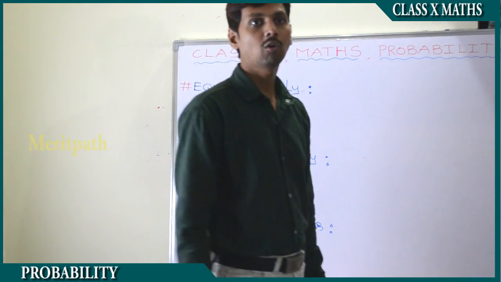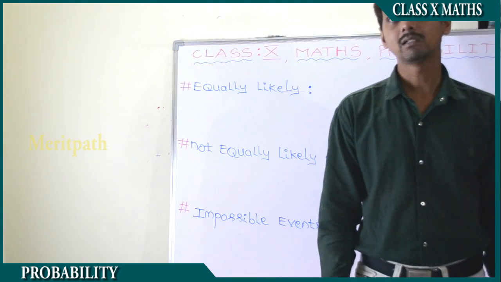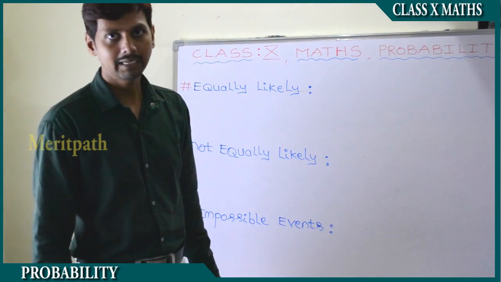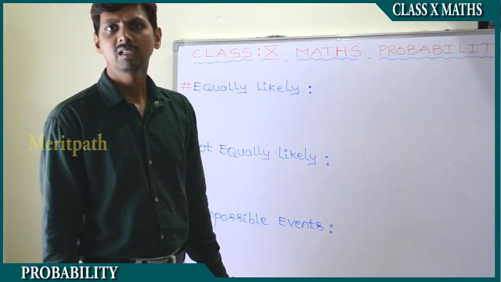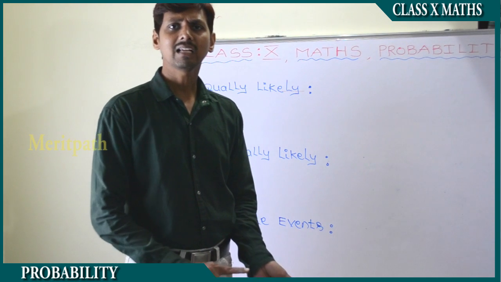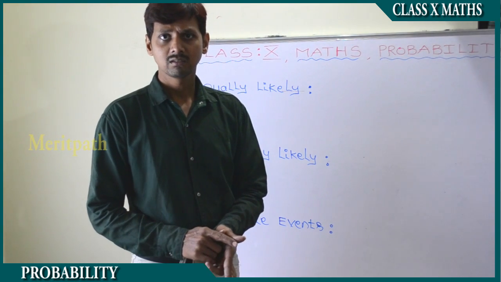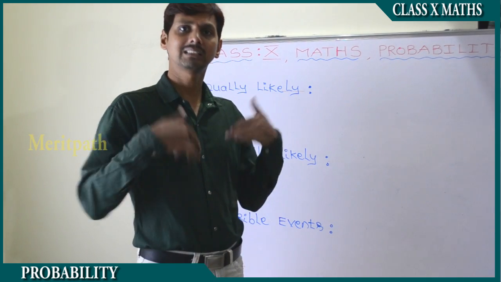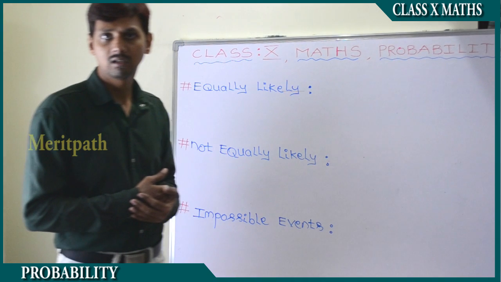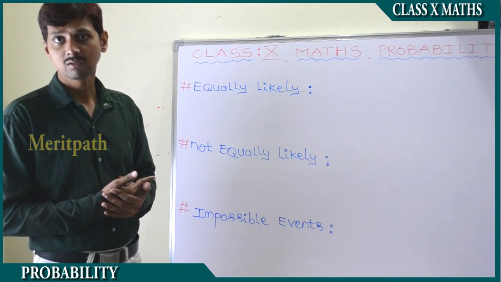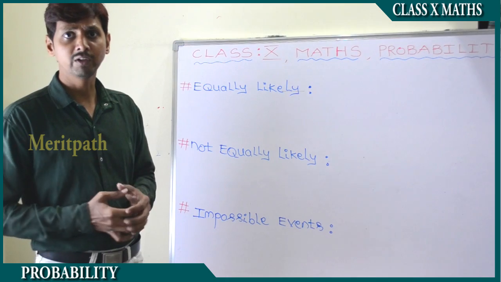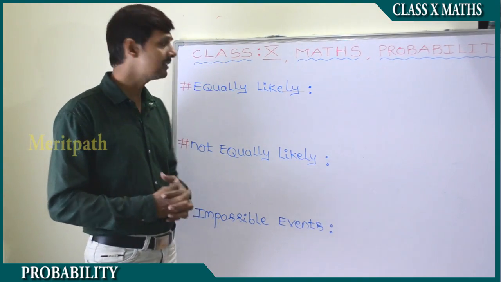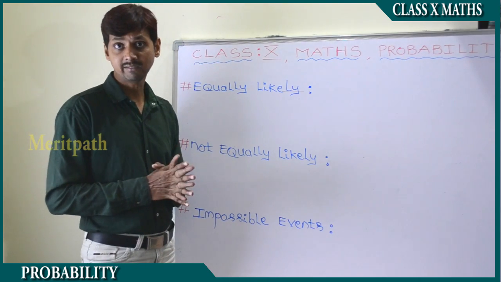we get a tail or head on a coin, either tail or head. So there is a possibility of what can happen, either head or tail, we know it before only. This kind of outcomes which we know before that what can happen, this kind of events are called equally likely events.